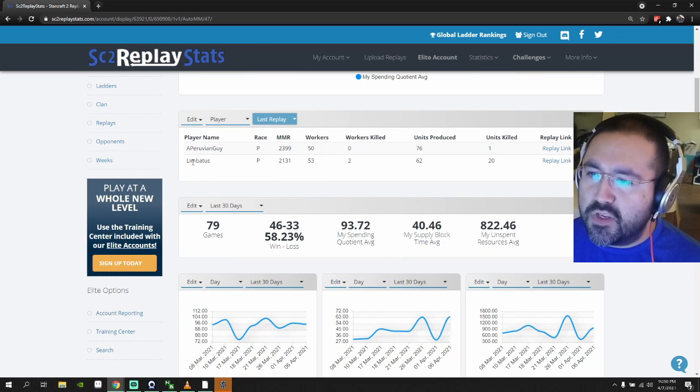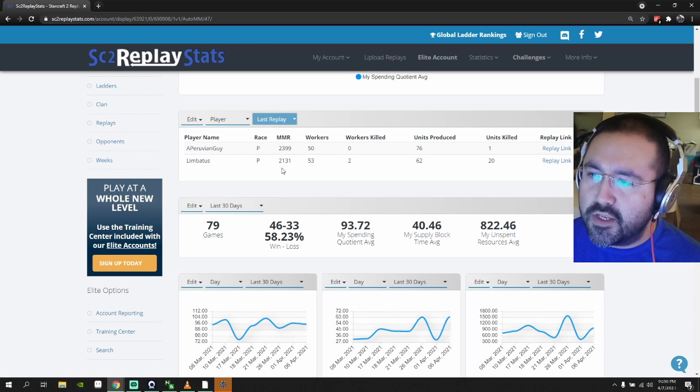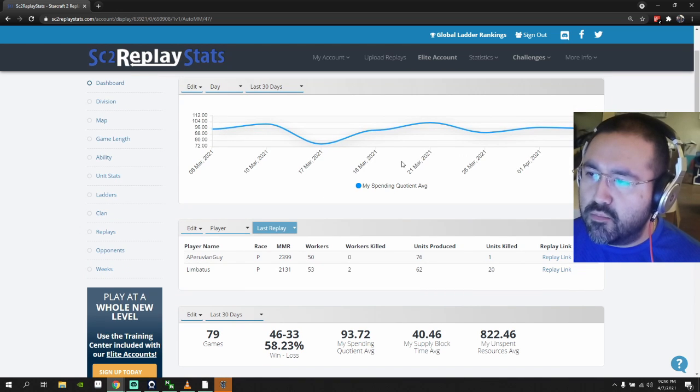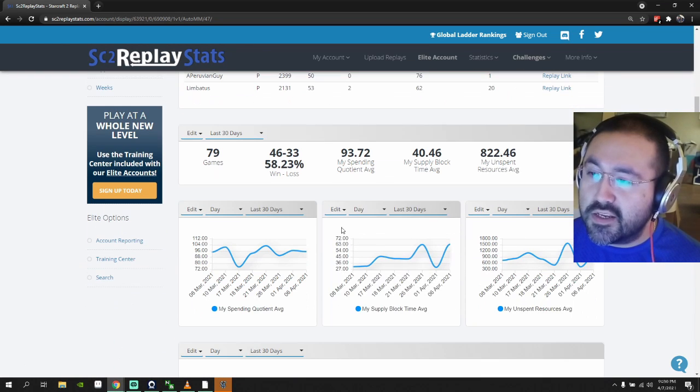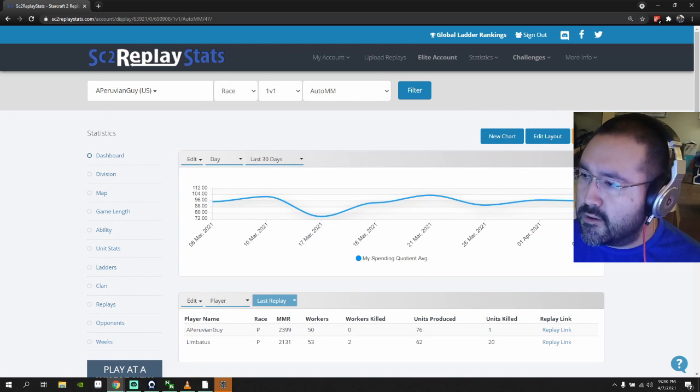Next, this is the most recent replay information. So it gives you the player's name, and you can adjust all of this information. You can put different charts here. You can customize this how you want, and you can customize it to show you the data that you want. That's what this is.